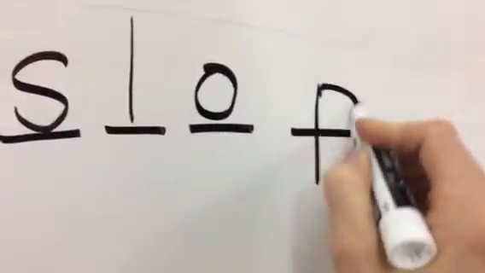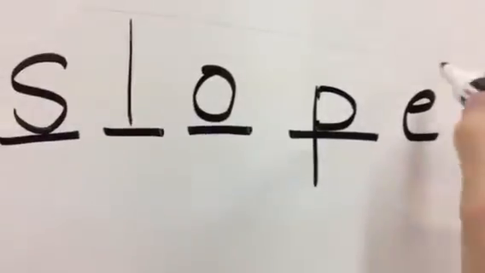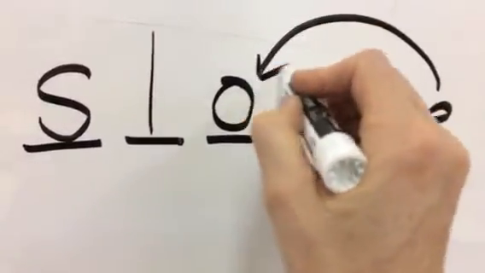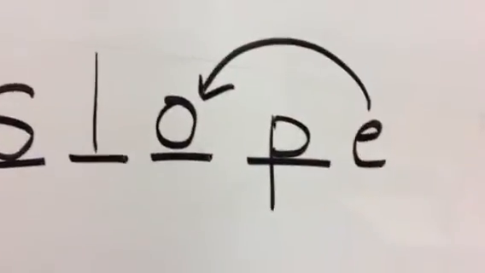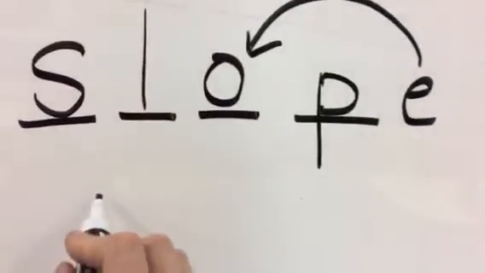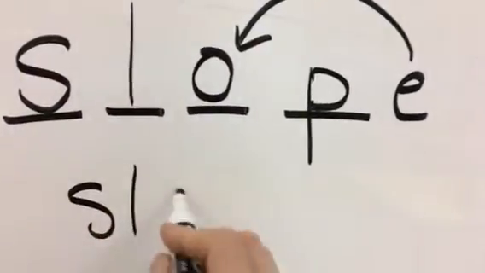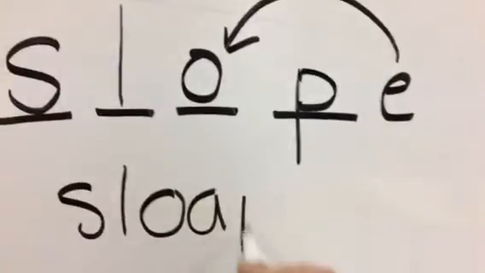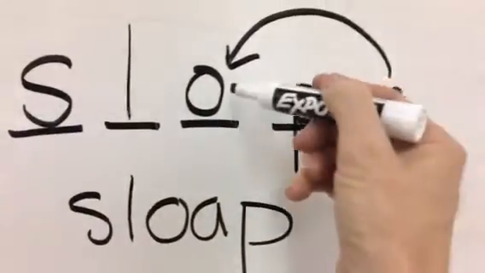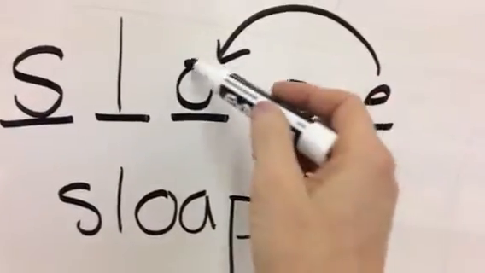Final one. S, L, O, P. With an E at the end, silent E. E jumps over, pinches him to say his name. Again, you're wondering, why can it not be like this? S, L, O, P. Because the O sound's in the middle of the word.